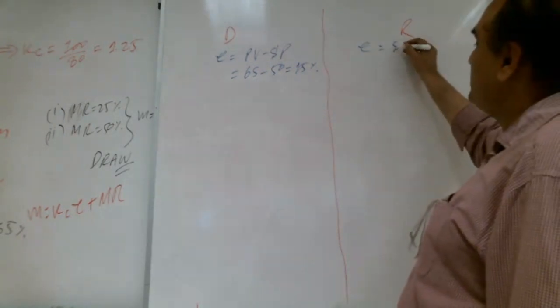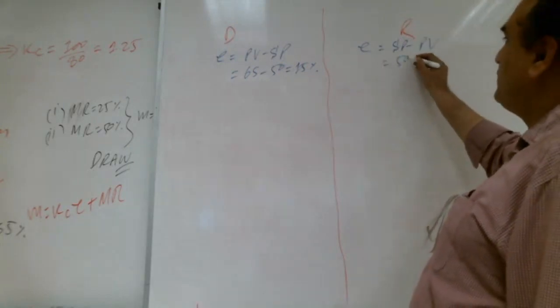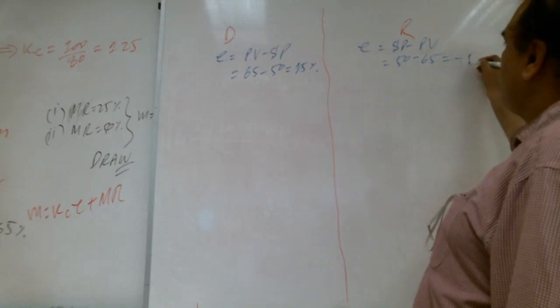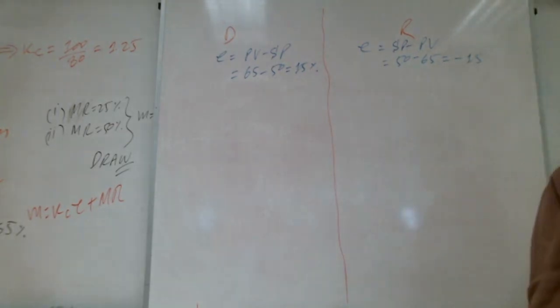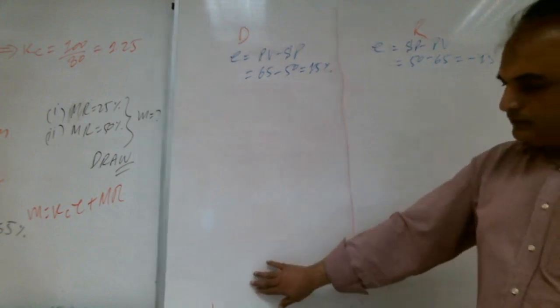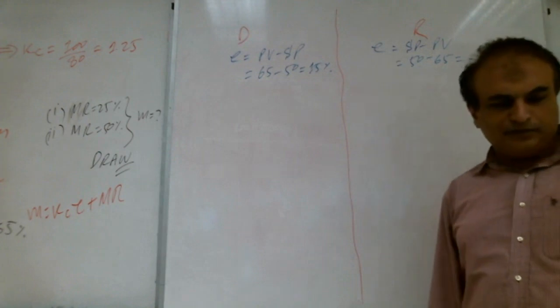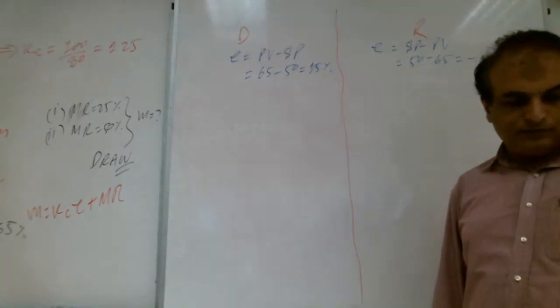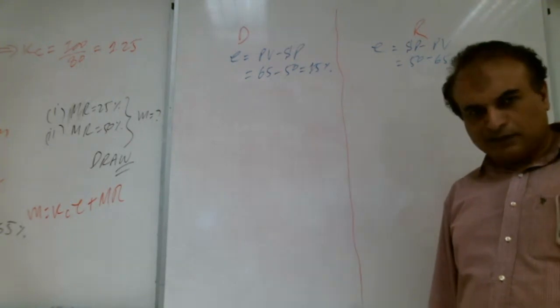Yes, SP minus PV, so 50 minus 65. How much, Shabab? Minus 15. Is it okay up to here? Lots of brothers are typing yes.